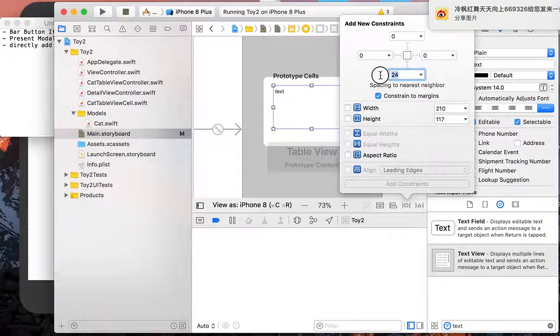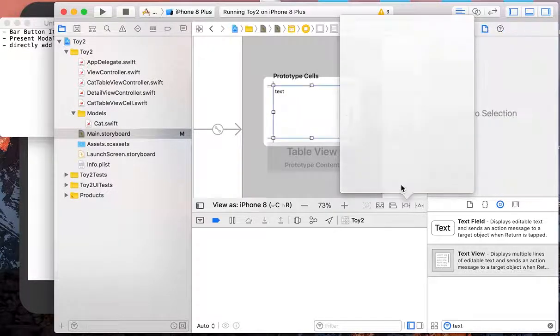Okay, so let's set the constraint to have the same size as our cell. So yeah, add these 4 constraints.